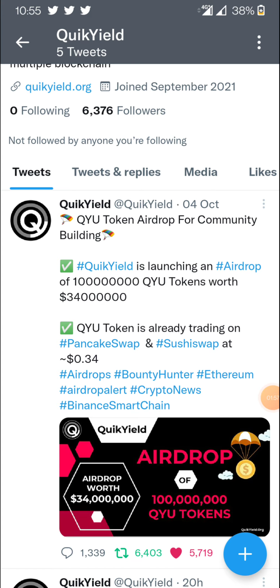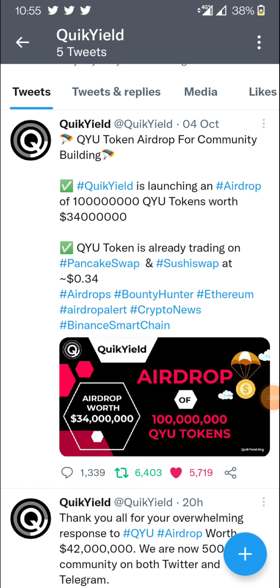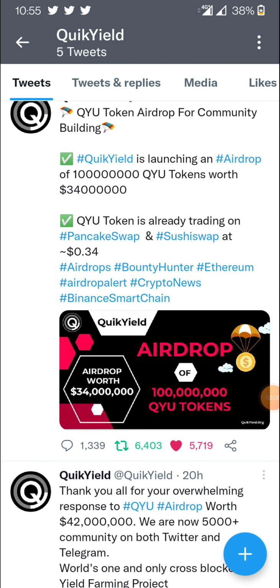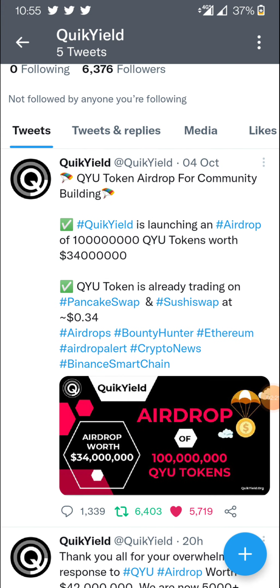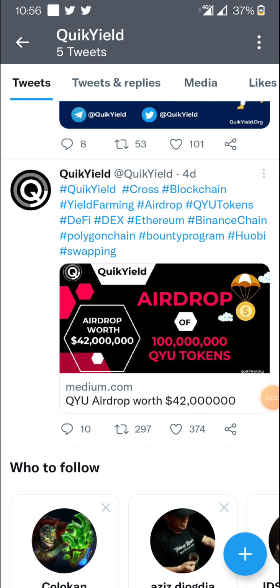It was announced on the 4th of October. Just see the worth of the amount that they are giving to the community. It is more than you can expect. They have mentioned that it is already trading on PancakeSwap and SushiSwap, and each token is worth $0.34. I will also show you how much it is worth right now on PancakeSwap. So you can take part in this airdrop too. These are all their tweets about their Twitter programs and airdrops.